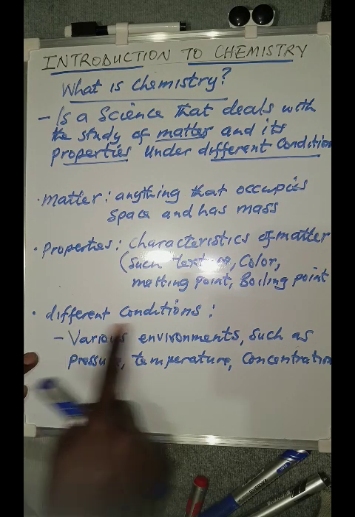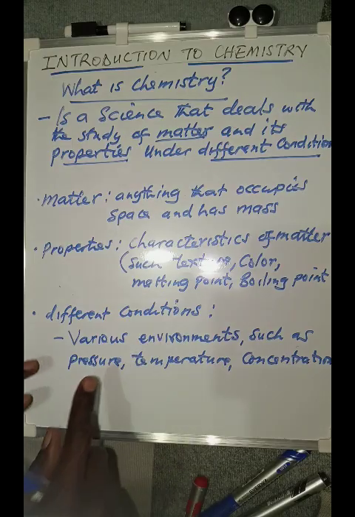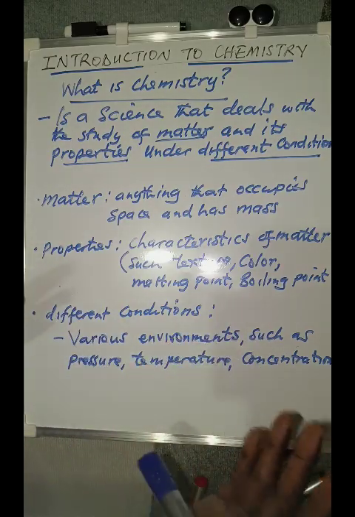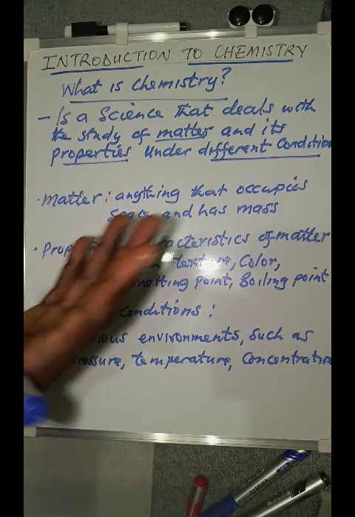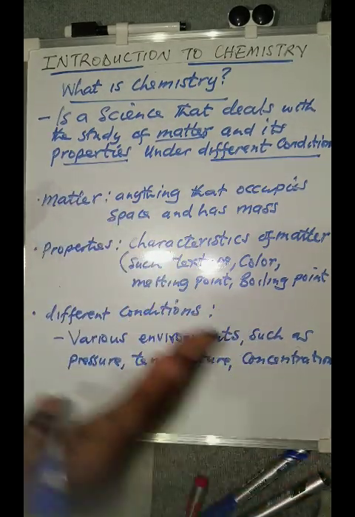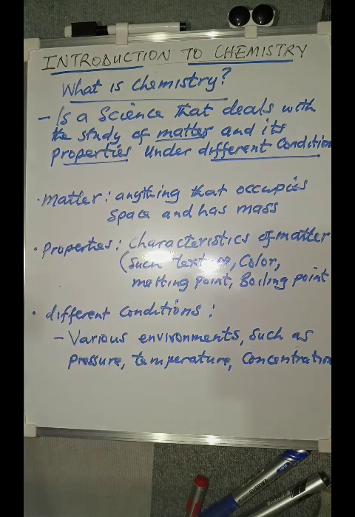Different conditions refer to the environment. Is it a change in pressure? Is it temperature? Is it changes in concentration? That is the different environment we are talking about.